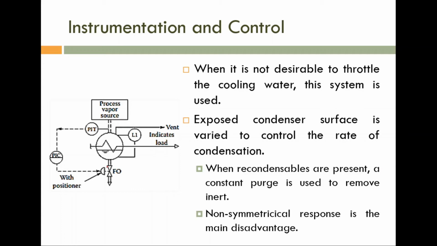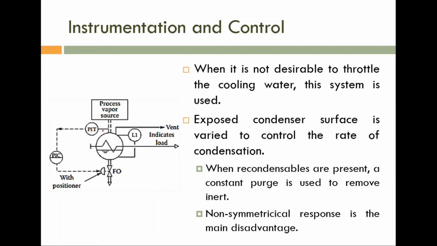Here you can see that the flow rate of the heat transfer medium is maintained constant. So if the flow rate of heat transfer medium is constant, then the heat transfer of energy from process vapor to this cooling liquid will depend on the heat transfer area. So the heat transfer area is important here.